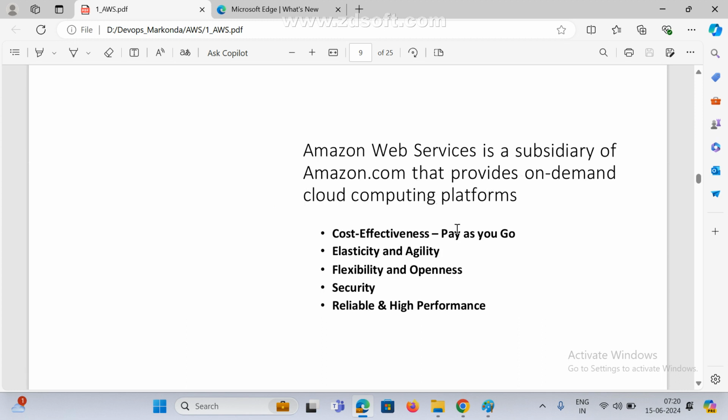Now see here, Amazon Web Services is a subsidiary of Amazon.com. This is the official website, and if you need anything, if you go to this website, they will provide everything, whatever you want. So we can go on the official website and get more. These are some of the main points. On-demand cloud computing.